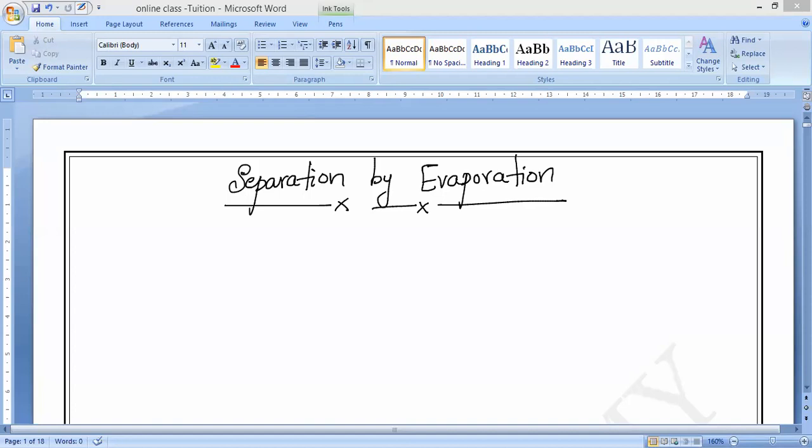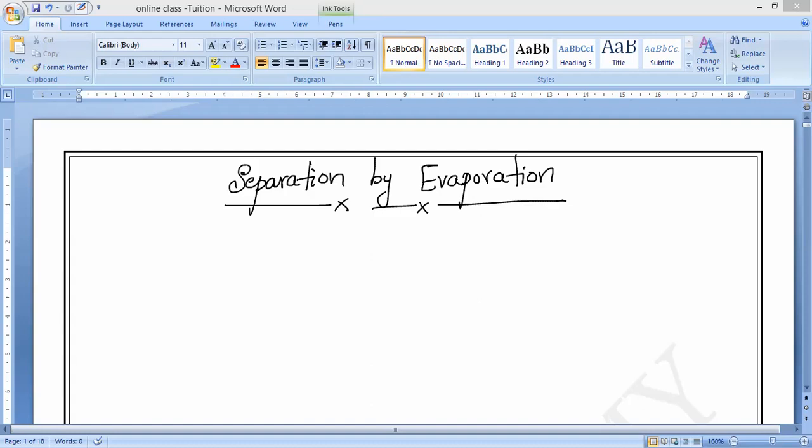So that is why the separation of dissolved solids from a liquid can be done by a number of other methods, not by filtration and not by centrifugation. To separate a dissolved solid, we will use evaporation, crystallization, chromatography and distillation. So these are the only four methods remaining in this chapter. We will discuss these methods in detail one by one.